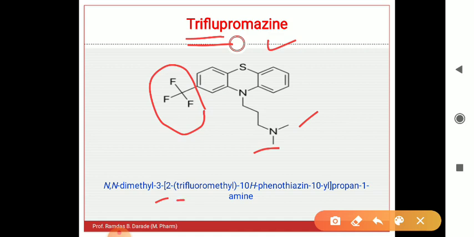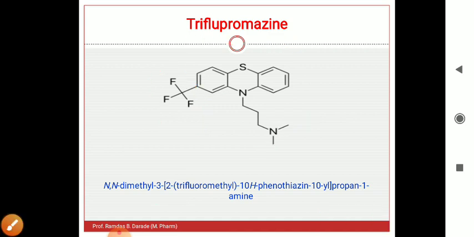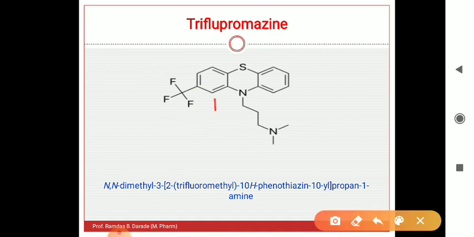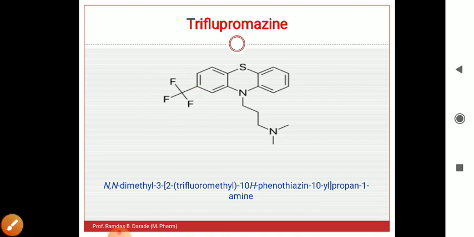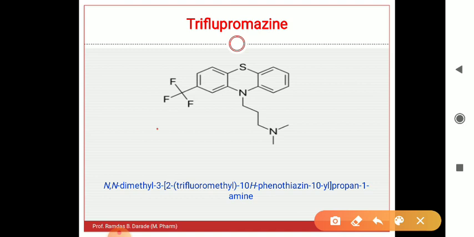N,N-dimethyl-3, then 2 in bracket trifluoromethyl. Try to understand that numbering starts from this position or this position, which depends on where the substitution is. In this structure the substitution is on this side, therefore numbering starts from the left phenyl ring, on which the trifluoro group is present: 1, 2, 3, 4, and 5, 6, 7, 8, 9 and 10. This is the numbering pattern here.